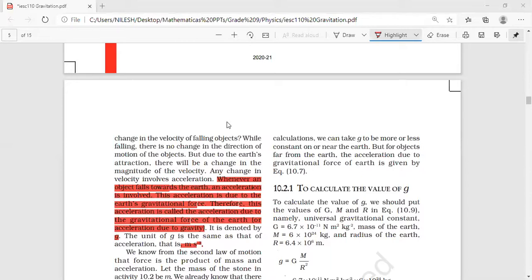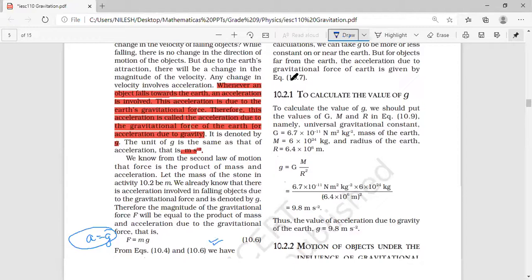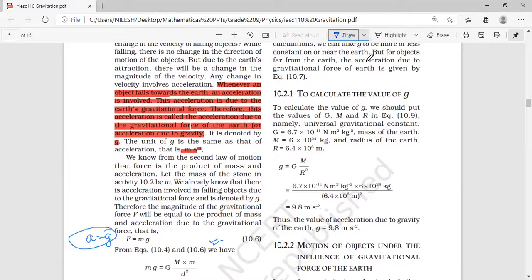So here you're going to write it over here. a is equal to g, in meter per second square.